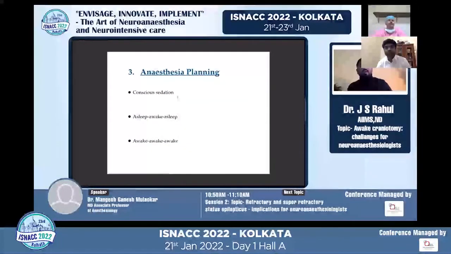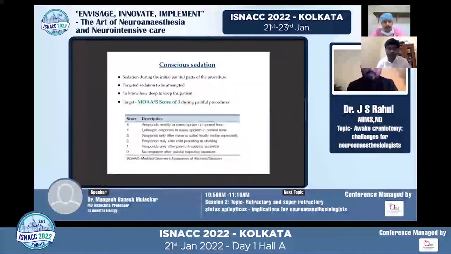Why it is important to ensure a targeted conscious sedation, say with BIS monitoring or entropy, is to avoid unwarranted over- or under-sedation, because both of them can add to our problems. So knowing the targets, even clinically, one can keep it at a MOAS score of 3, the Modified Observer's Assessment of Alertness and Sedation, where we keep the patient at a sedation level where he is easily arousable with loud noises. You call out the patient's name and he should be able to respond. He should be arousable, that is the thing. Of course, it's definitely great if you can have BIS and entropy in the institute.